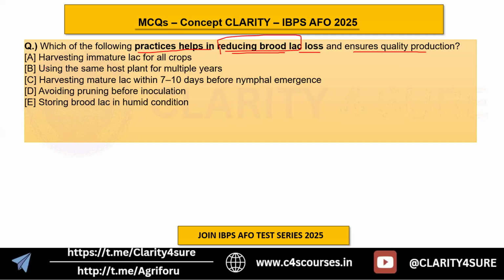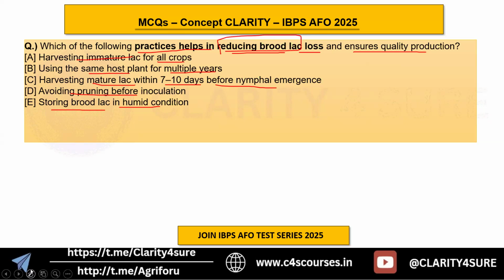Then the options are harvesting immature lac for all the crops, using the same host plants for multiple years, harvesting mature lac within 7 to 10 days before the nymphal emergence, then avoiding pruning before the inoculation, and lastly ensuring brood lac in humid conditions. So here you have to choose the actual practice which helps in reducing the brood lac loss. Okay, you can also get the required lac, and you also protect against any loss of brood for the next rearing season.